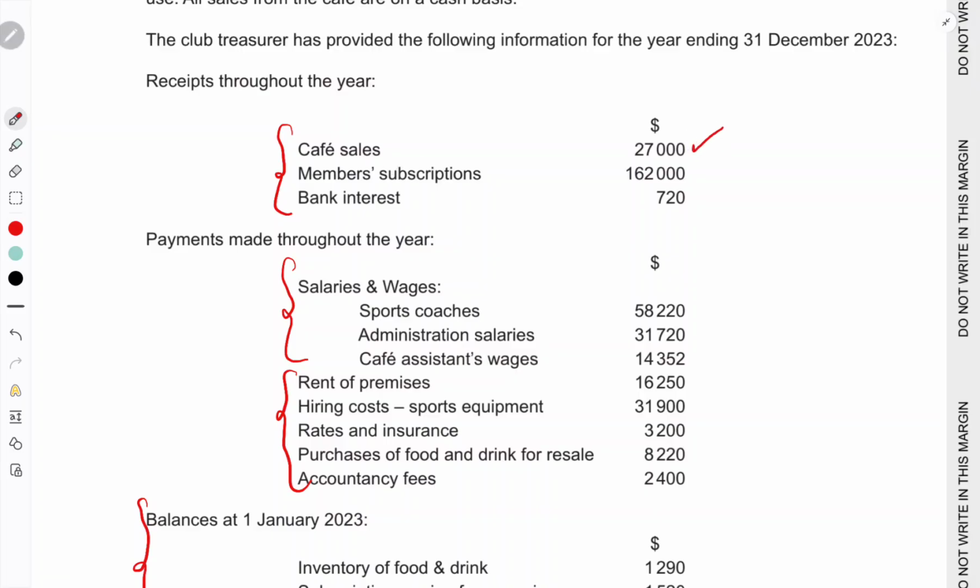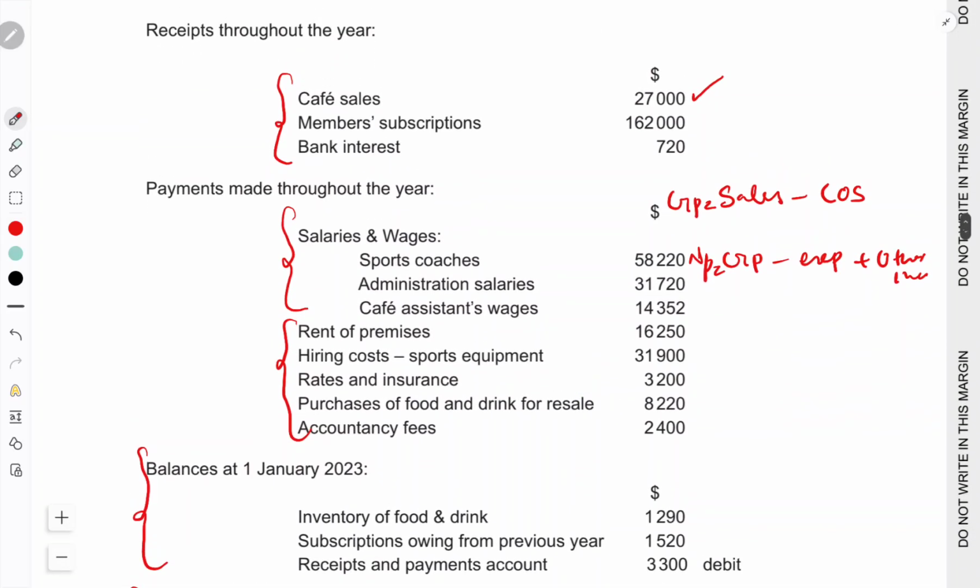Cafe sales. The equation will be sales minus cost of sales, that will be gross profit. Then gross profit minus expenses, and if there is any other income, that will be added. Then you will get net profit. This will be the equation. So first we'll start with the sales. Sales minus cost of sales. So what is cost of sales? Cost of sales is equal to opening inventory plus net purchases minus closing inventory. So we need to identify this from this question.